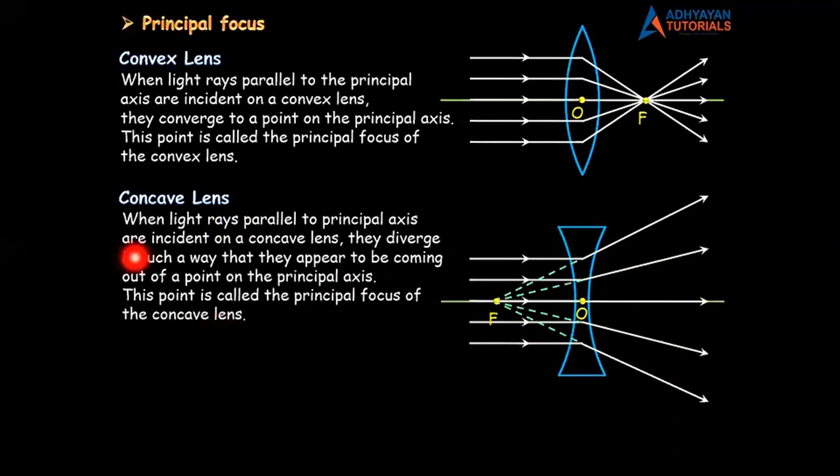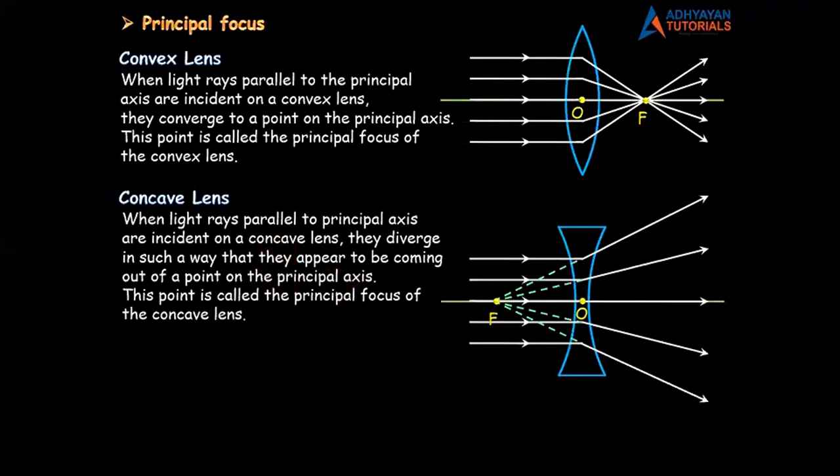Friends, in this definition, trust me, the most important word is this, appear. See, remember, the rays are not actually meeting here. हाँ, यहाँ पे you can say actually मिल रहा है, पर यहाँ पे मिल नहीं रहा है. It is only appearing to us. ठीक है? So understand, the most important word of definition is appear.